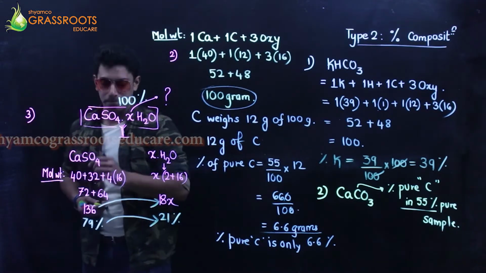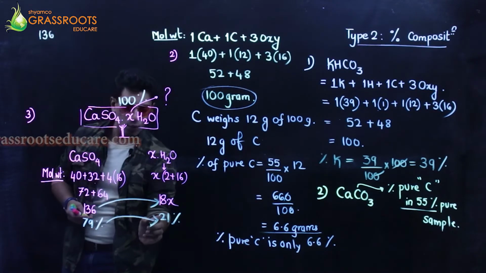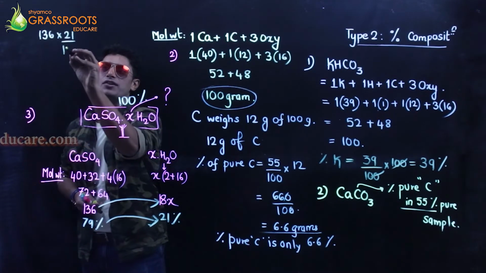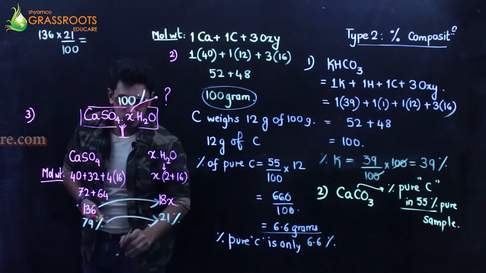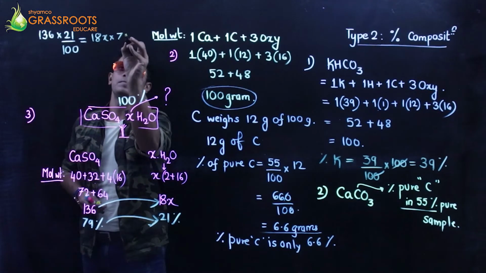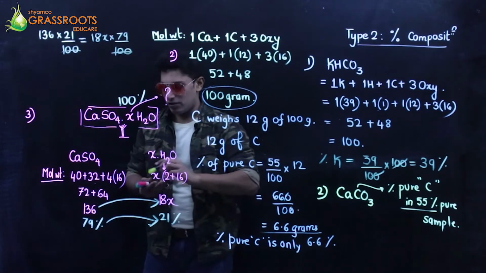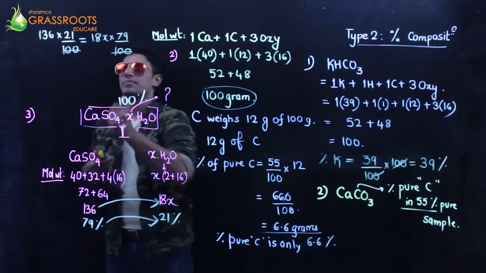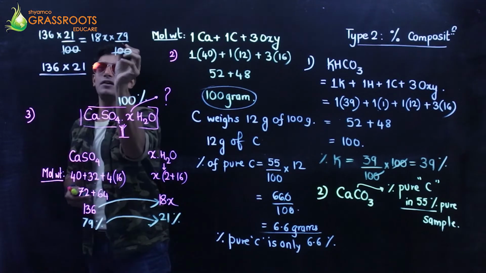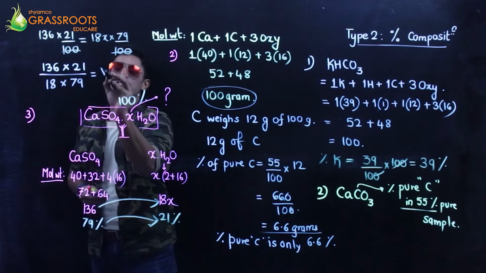I'll just solve it. 136 into 21, that's 21%. 21 upon 100 is equal to 18X into 79 upon 100. Cancel this. You want X, so you have 136 into 21 upon 18 into 79. This is equal to X.